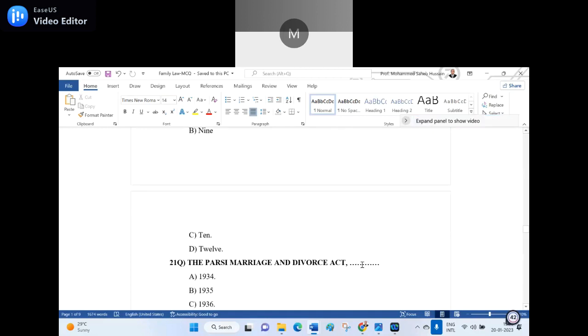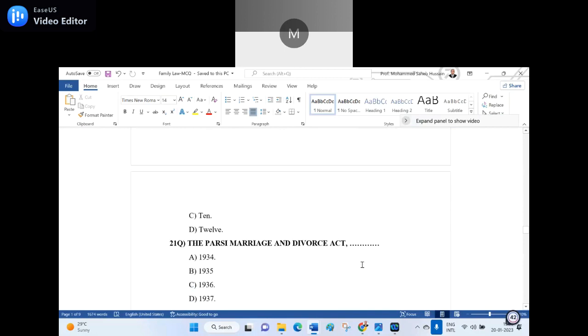21st question. The Parsi Marriage and Divorce Act was passed in which year? A, 1934. B, 1935. C, 1936. D, 1937. B option, sir, 1935. Wrong. 36, sir. C is the right answer. If you say C, 1936, that is the right answer.